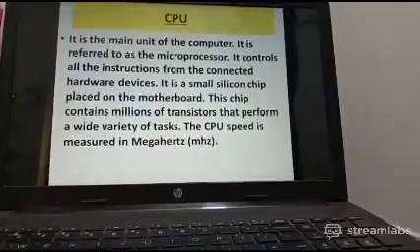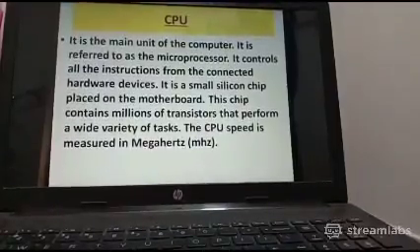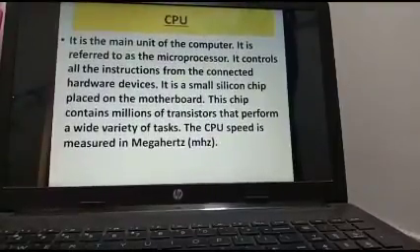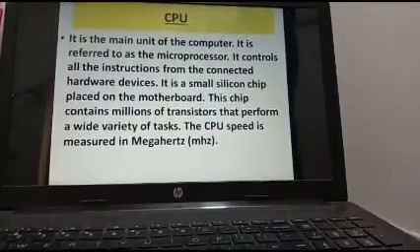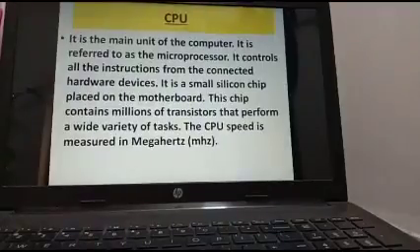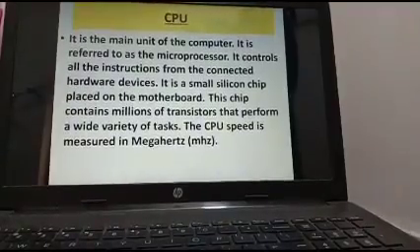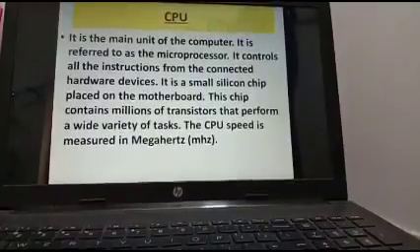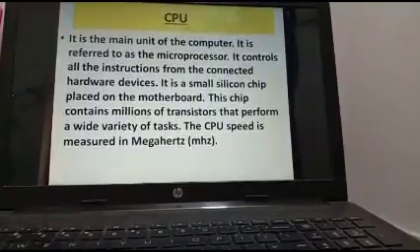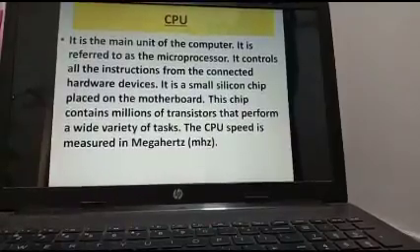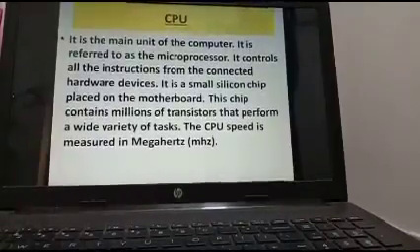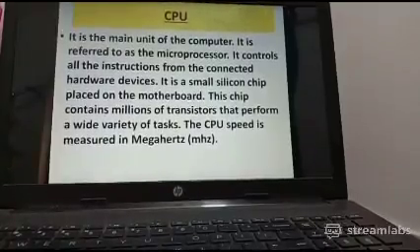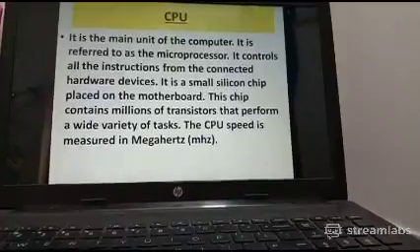Now the next one is the CPU, Central Processing Unit. As I have told you before, CPU is not that cabinet, not that box. CPU is actually a microprocessor. It is the main unit of a computer. It is referred to as the microprocessor, which controls all the instructions from the connected hardware devices. It is a small silicon chip placed on the motherboard. As I have already shown you the picture of the motherboard, in the middle of the motherboard we can place the processor.